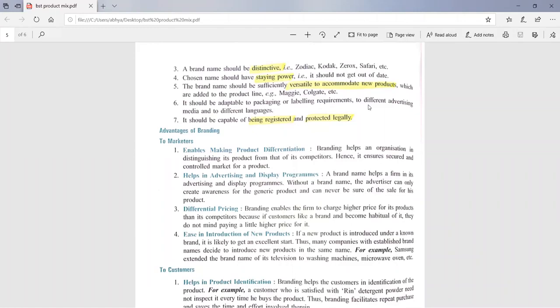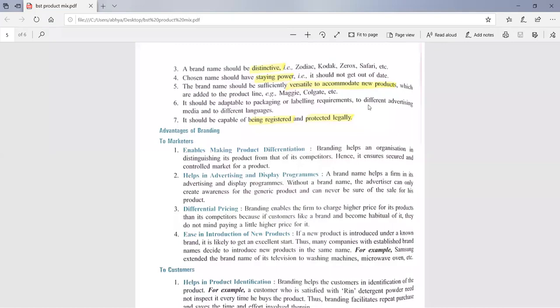Like the Samsung company has kept the brand name of all of its products Samsung. Samsung TV, Samsung refrigerator, Samsung washing machine, Samsung mobile, for every product. So this is known as family branding. Family branding means that whatever new products will be launched by the company, all of the products will have the same brand name.